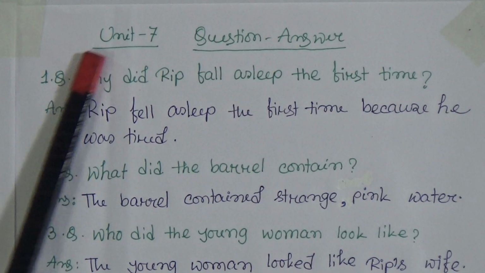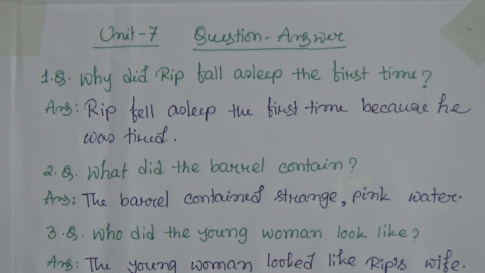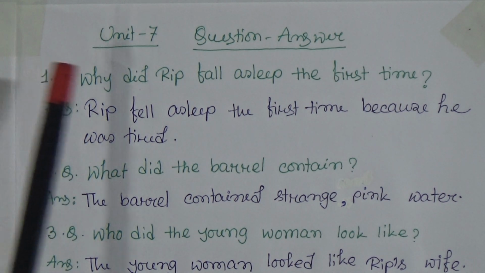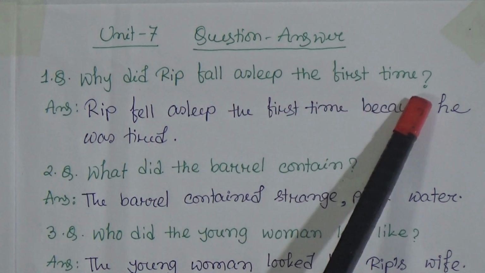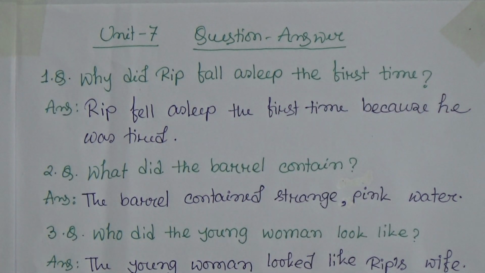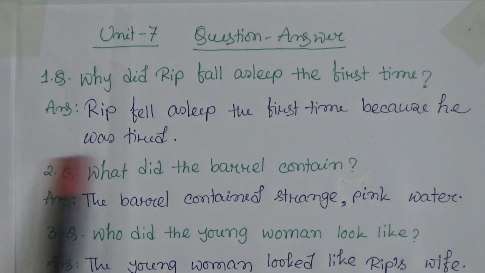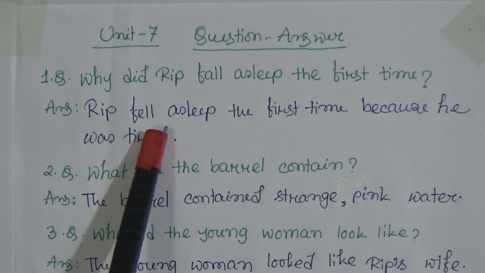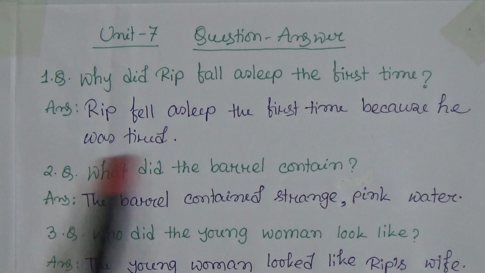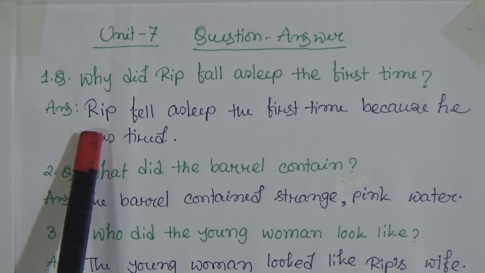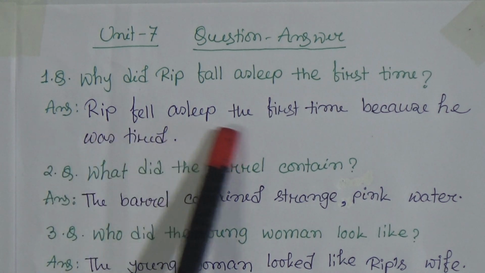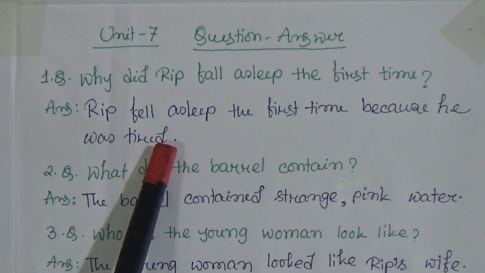Now we will start the question answer of Unit 7. The first question, just look, there are 4 questions here. The first question is, why did Rip fall asleep the first time? Answer: Rip fell asleep the first time because he was tired.